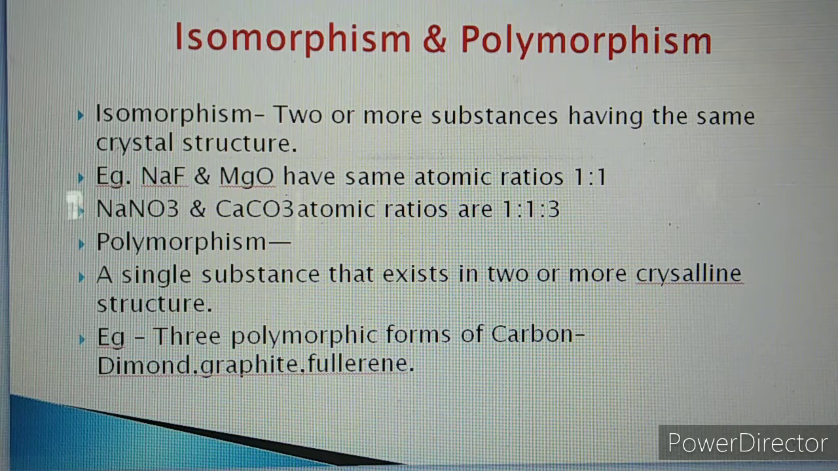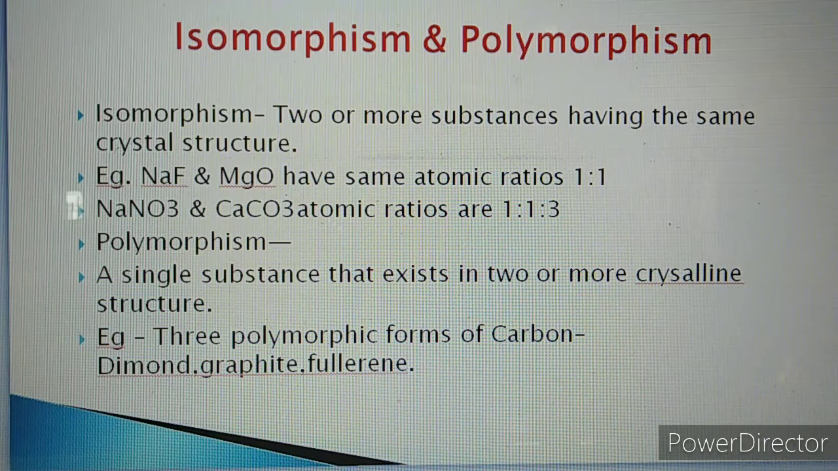Second is polymorphism. Poly means many, morphism means structure. May I repeat, poly means many, morphism means structure. If a single substance exists in two or more crystalline structures, then that substance is called a polymorph and the phenomenon is called polymorphism. So polymorphism means when a single substance exists in two or more crystalline structures, that substance is called a polymorph and the concept is polymorphism.